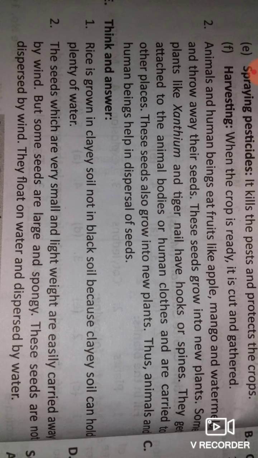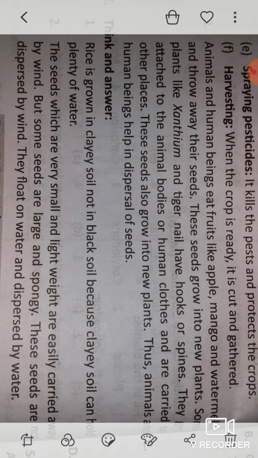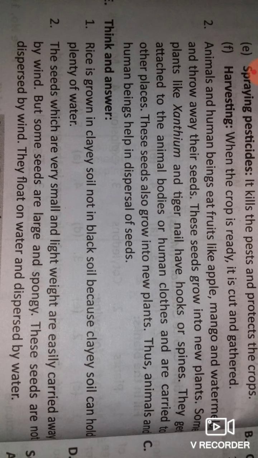But some seeds are large and spongy. These seeds are not dispersed by wind. If the seeds are very large and spongy inside, then light wind cannot carry them away. So they float on water and are dispersed by water. That type of seeds which are large and spongy are carried away by water because they can float on water. The seeds which are very small and light in weight are only carried away by the wind.